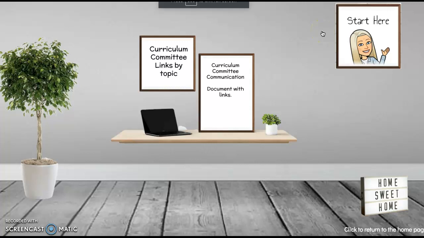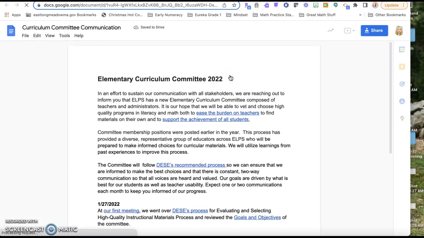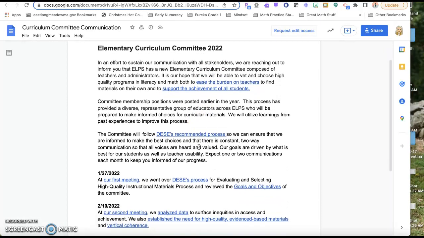On this page, you're going to be able to link to lots of different things, all on the topic of the curriculum committee. This first link here is the link to Heather Brown's document. It's the curriculum committee communication. That is a live document constantly getting updated.